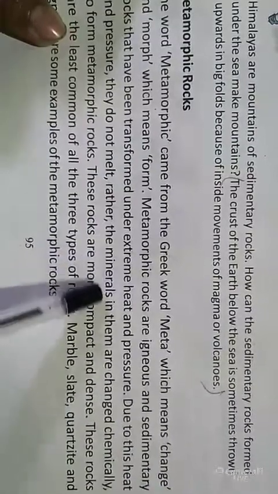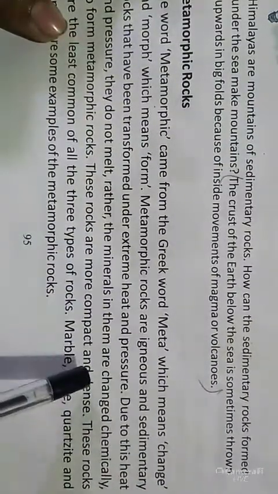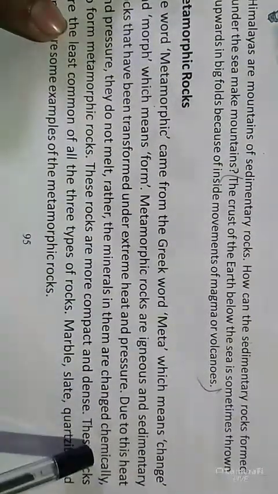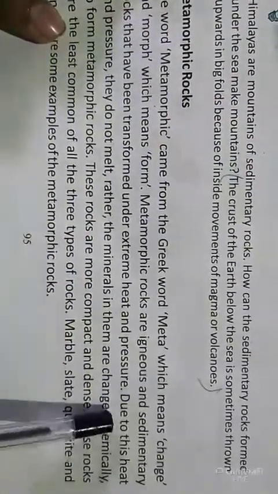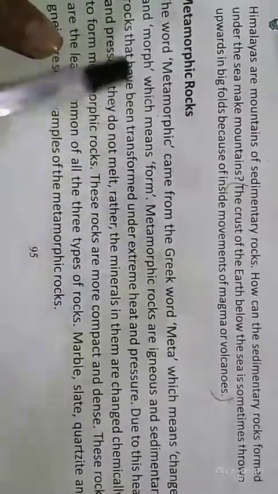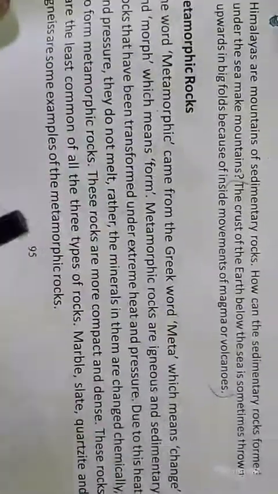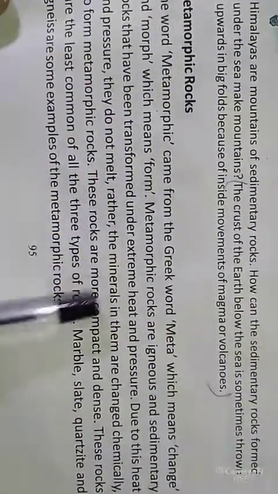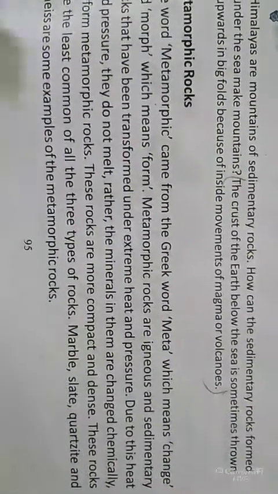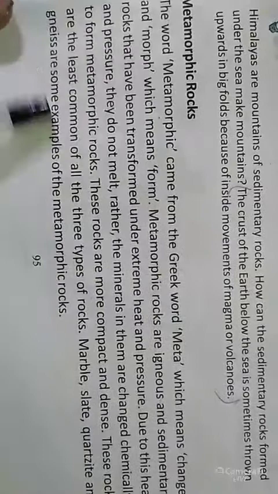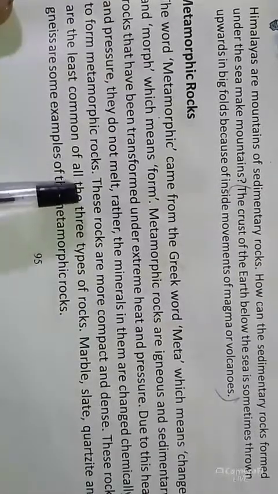Rather, the minerals in them are changed chemically to form metamorphic rocks.